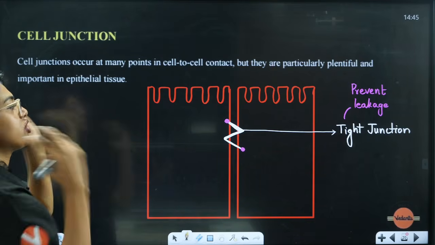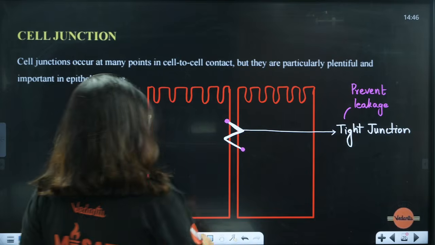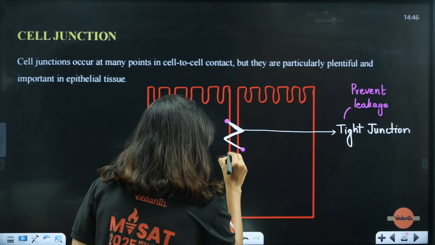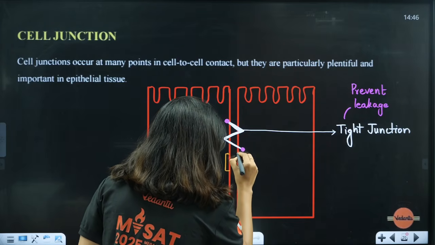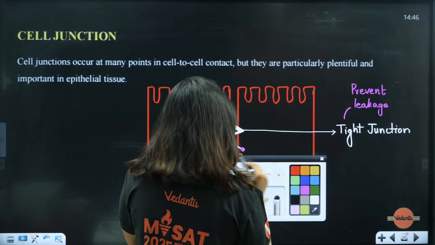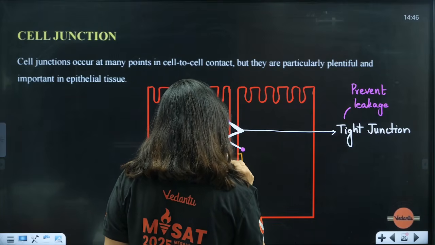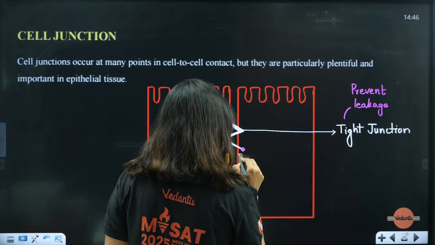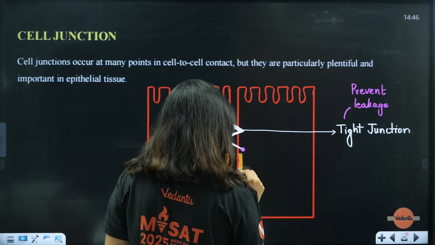Okay, so here the tight junctions are done; they prevent leakage. Next one, the one that is going to help these two to be together. Now I'll show you how to draw this. More cell junctions are there, but luckily you have only 3 to study. Desmosomes are there, hemidesmosomes are there.